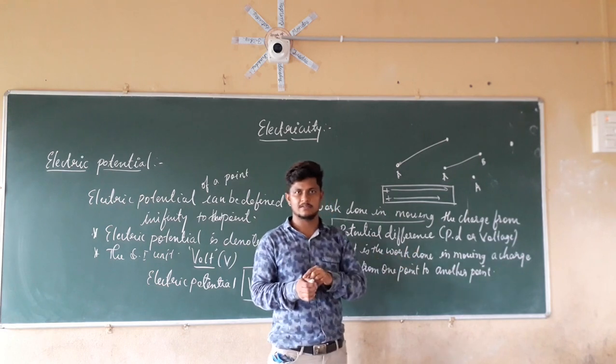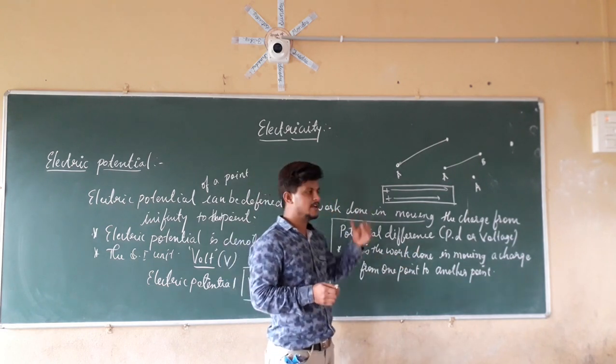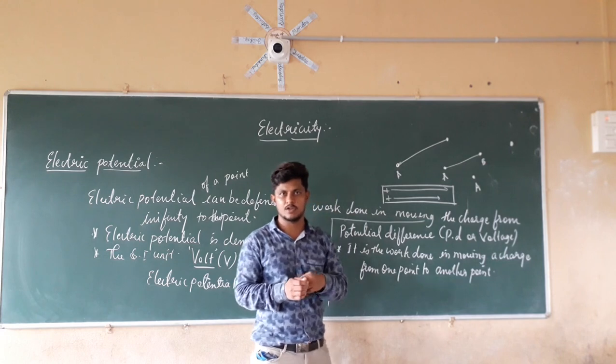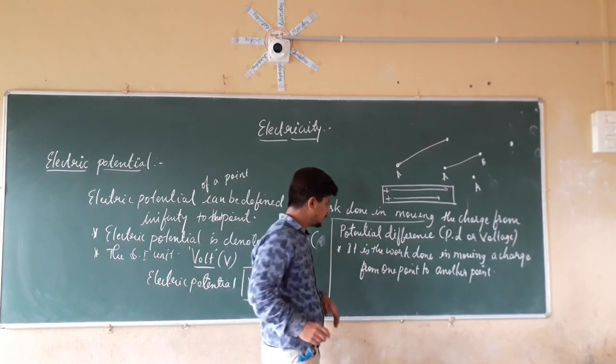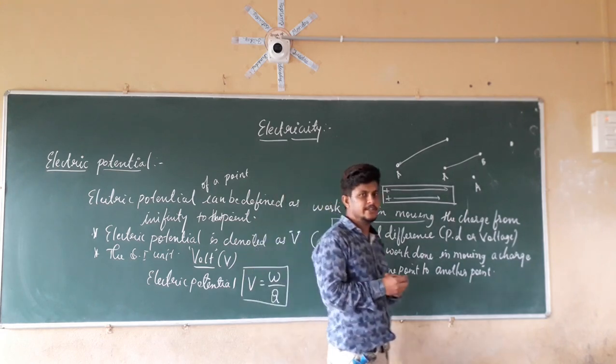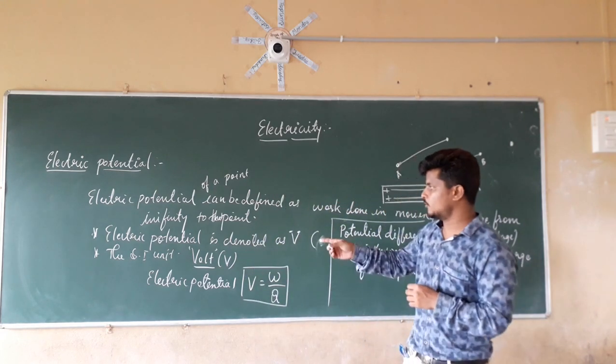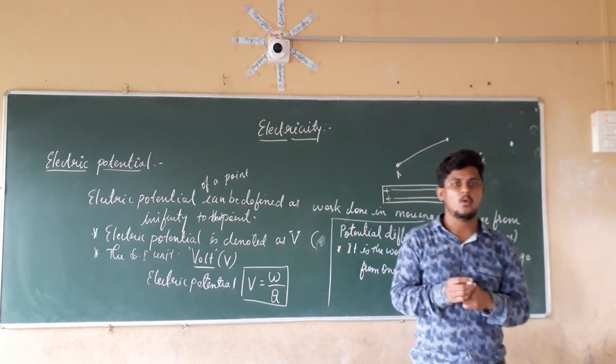Or we can directly find the potential difference by using the formula V equal to W by Q. So this is all about the electric potential as well as the voltage.